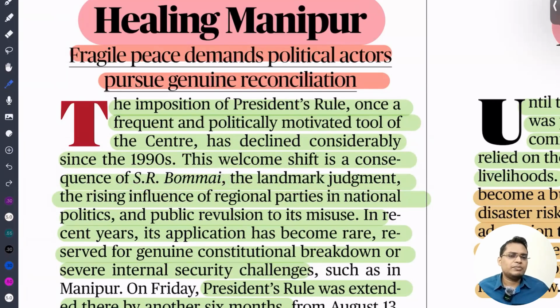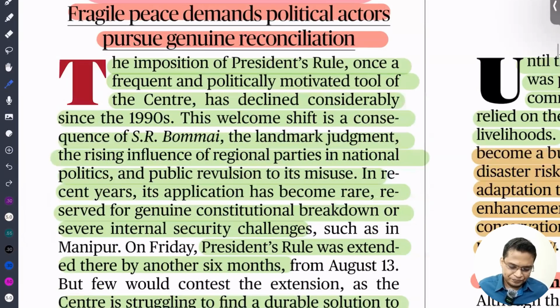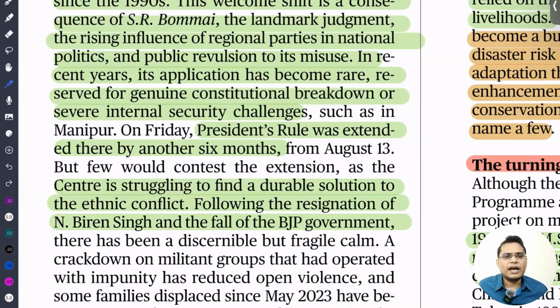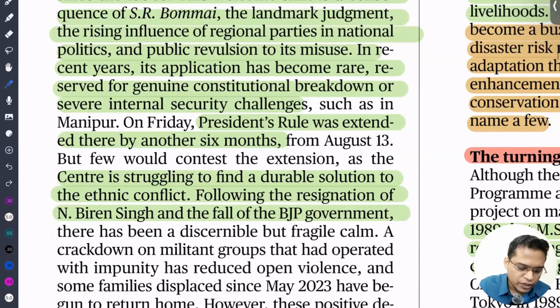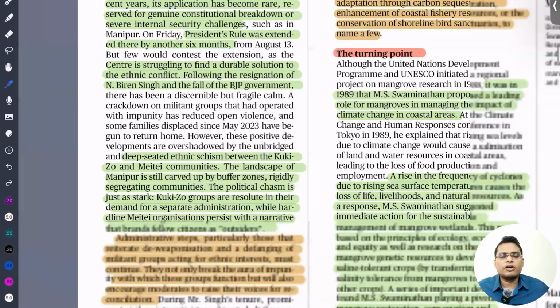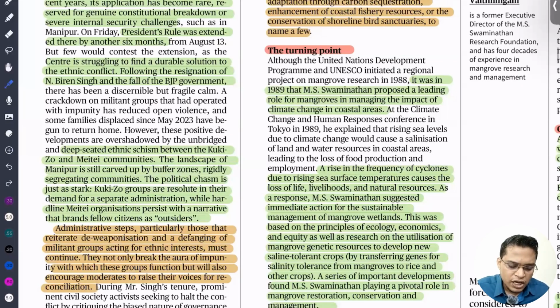But recently the President's rule in Manipur is with good intention, and we should see this as an opportunity to ensure political dialogue and ensure that everyone comes together to find a lasting peace to this ethnic conflict, so that people will live in a peaceful way.